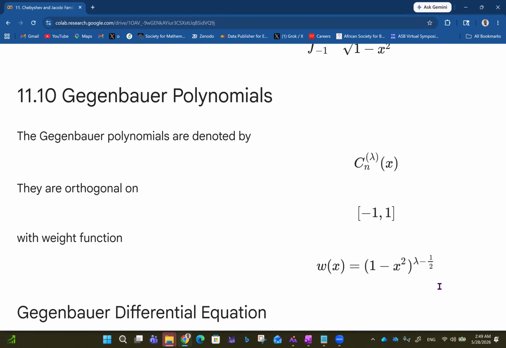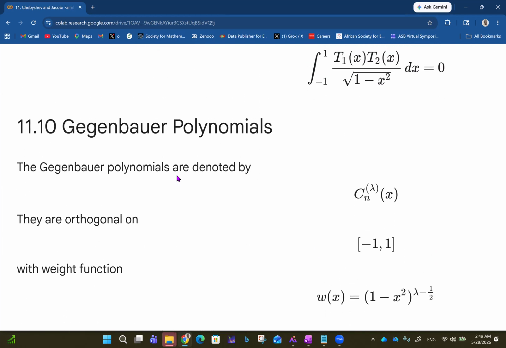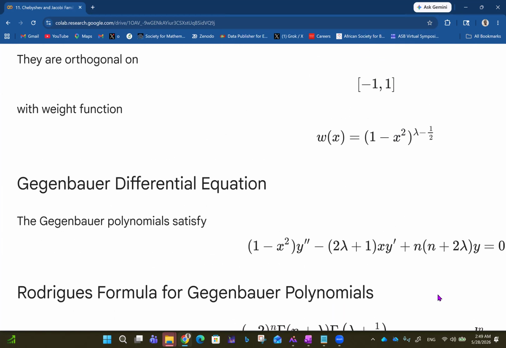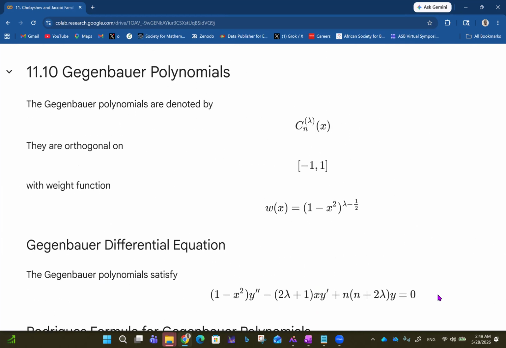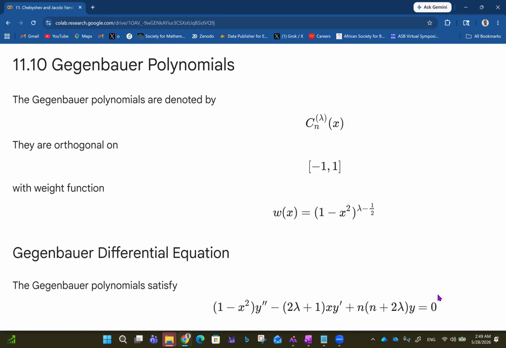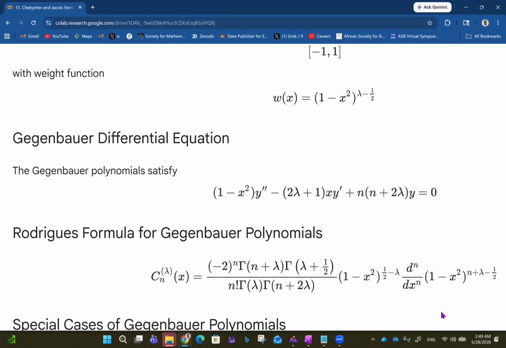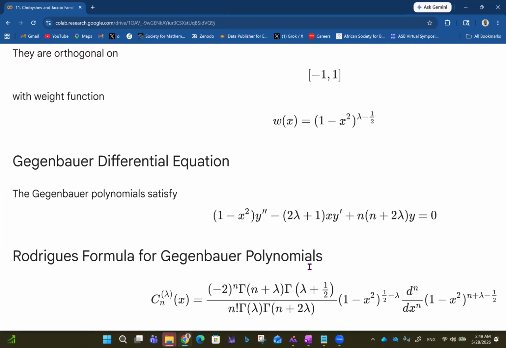Then let's talk about the Gegenbauer polynomials. The Gegenbauer polynomials are denoted by C sub n lambda of x. They are orthogonal on the closed interval -1 to 1 with weight function w of x equals (1 minus x squared) raised to lambda minus half. The Gegenbauer polynomials arise from the Gegenbauer differential equation, which is (1 minus x squared) y double prime minus (2 lambda plus 1) x y prime plus n(n plus 2 lambda) y equals 0.